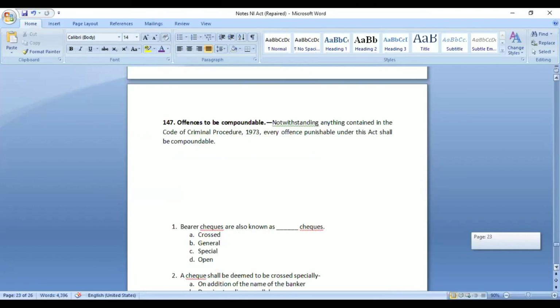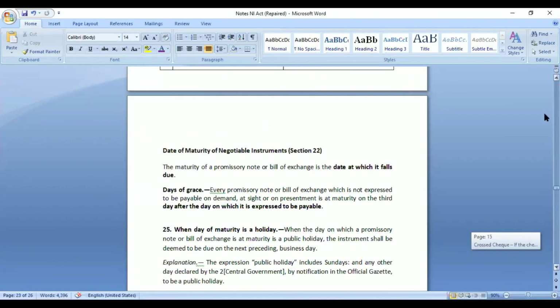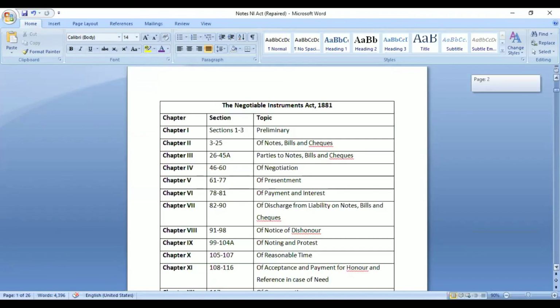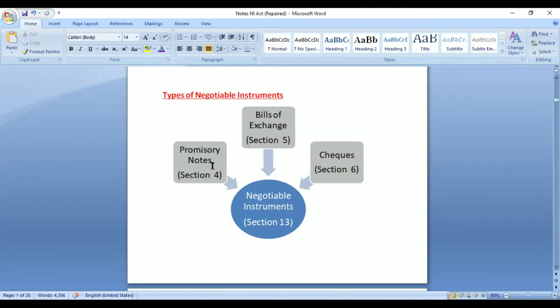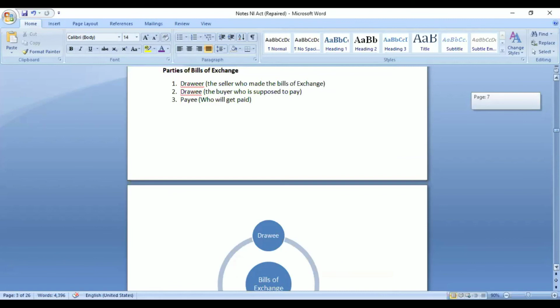So what you can do, apart from reading these provisions and this particular part, is that whatever was important from the NI Act, I have included everything in this particular document. You can read this, and also remember the important sections. For example, which section defines promissory note, bills of exchange, check, negotiable instrument, those sections you can try to remember, and also the other provisions, right?